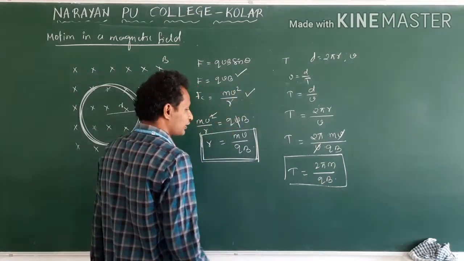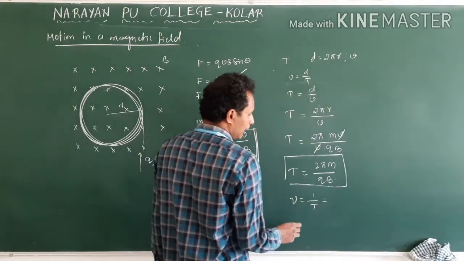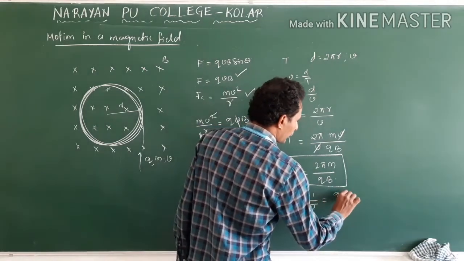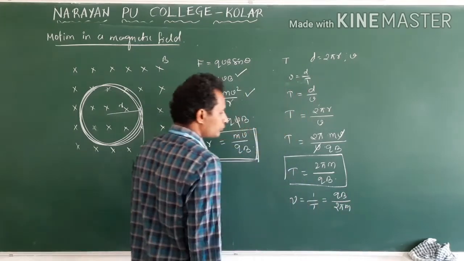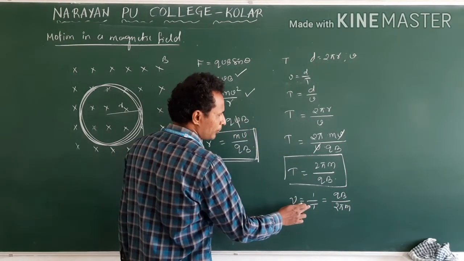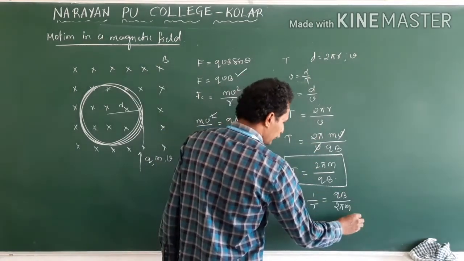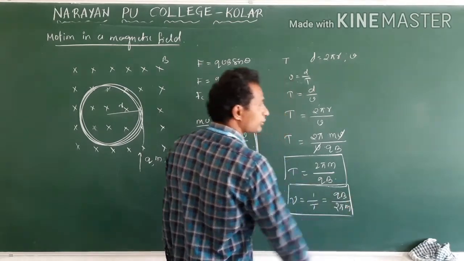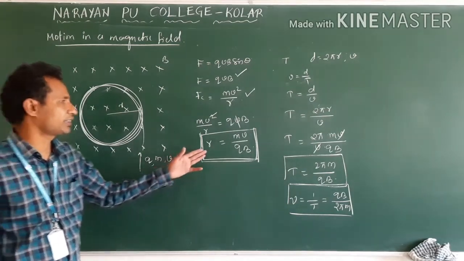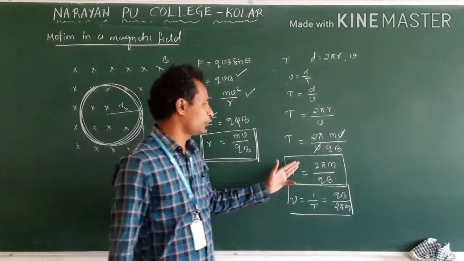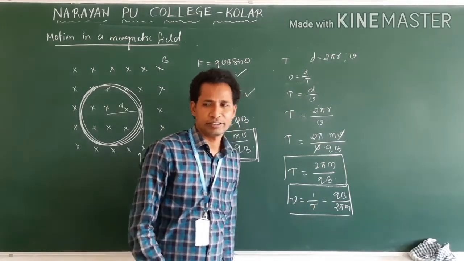If they ask the frequency, then frequency is equal to what? 1 by t. So 1 by this is 1 by 2 pi m by qB. qB goes up, then qB by 2 pi m. This is the frequency of the charged particles. So we do expect questions on this. Remember these three formulas: radius mv by qB, time period 2 pi m by qB, then frequency qB by 2 pi m. Clear?